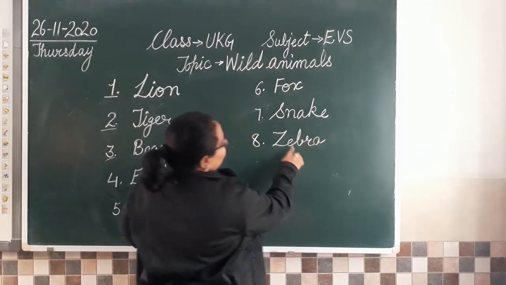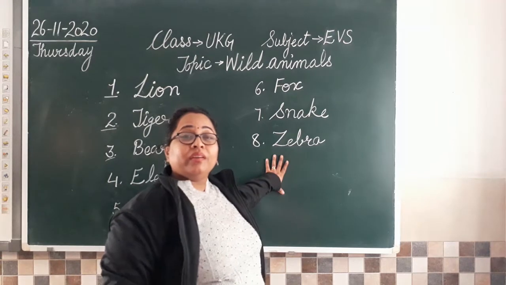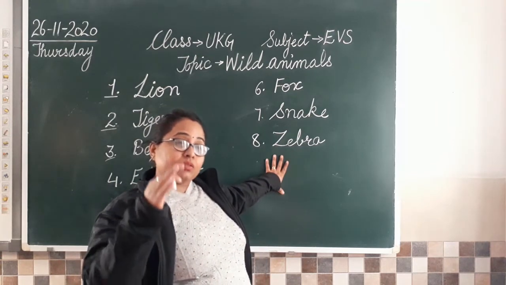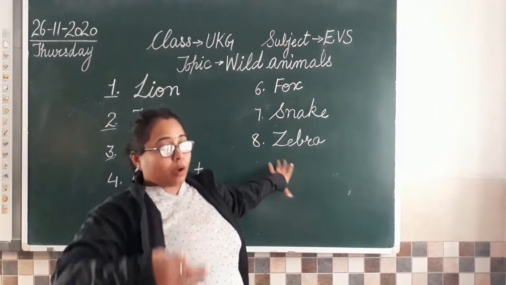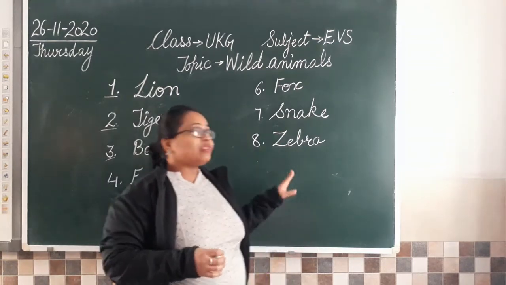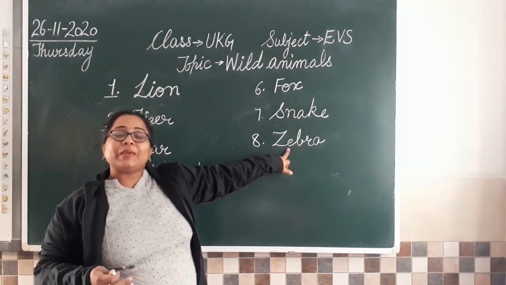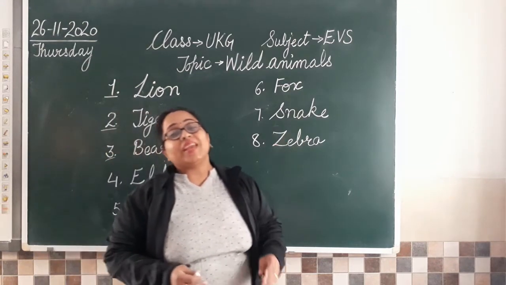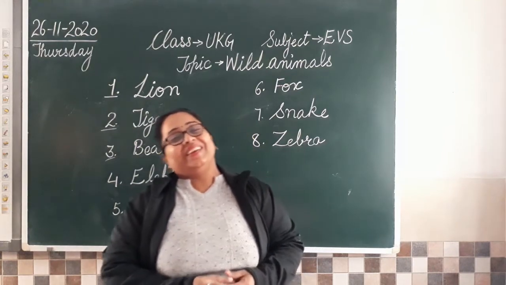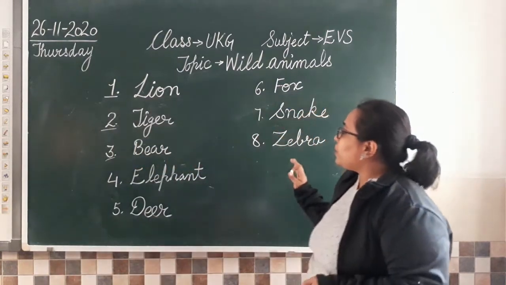So you know, on the name of this animal only we have that zebra crossing on the road. Where near the red light there is a zebra crossing, vehicles stop there and the people walk and cross the road. Because that is also white and black. So because this animal is zebra, we call that crossing zebra crossing. Okay, great. So this is all what we are going to do in our notebook.